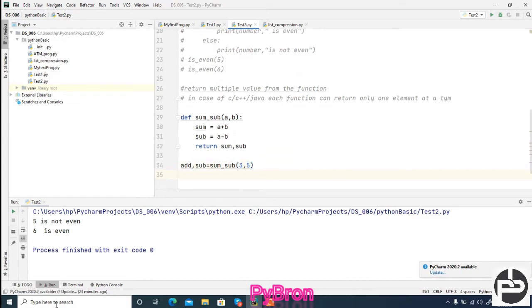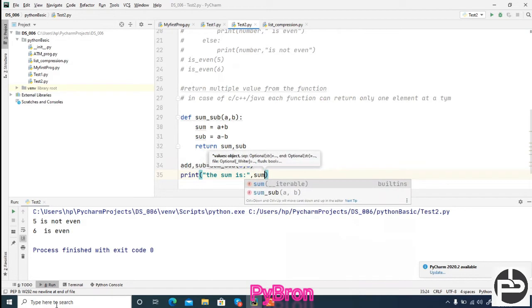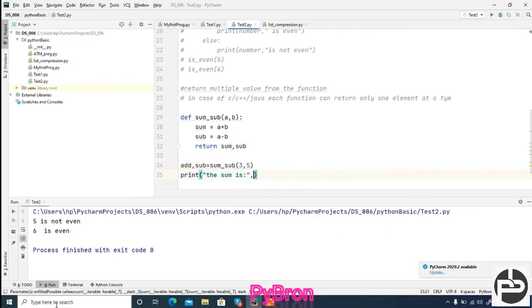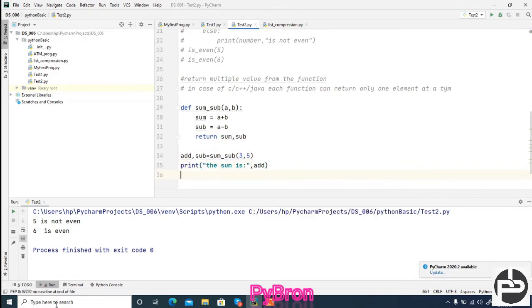Got it? Now try to understand here. I'm going to call print, and pass "the sum is", comma, sorry, not sum, add, because the addition result is stored inside the add variable.